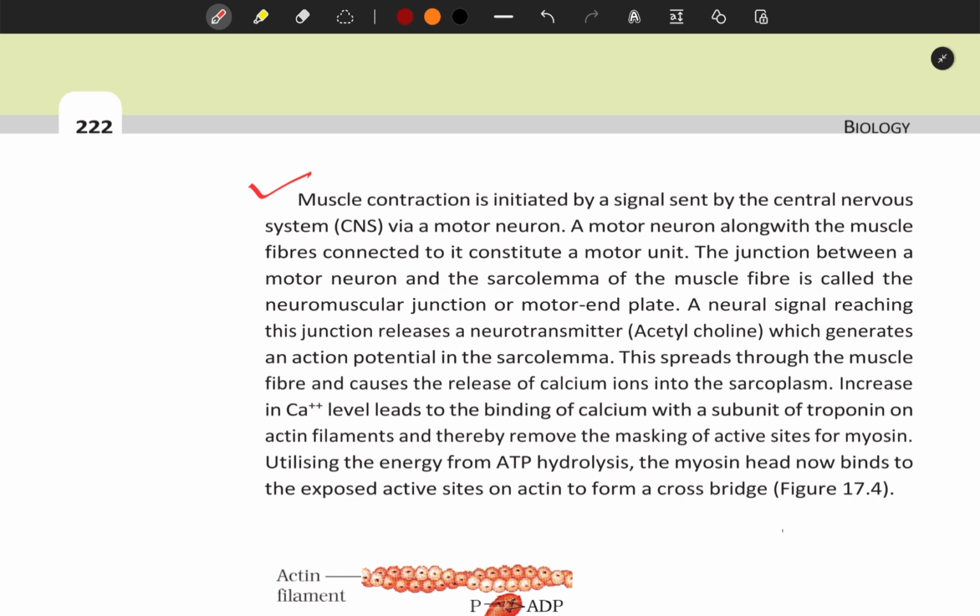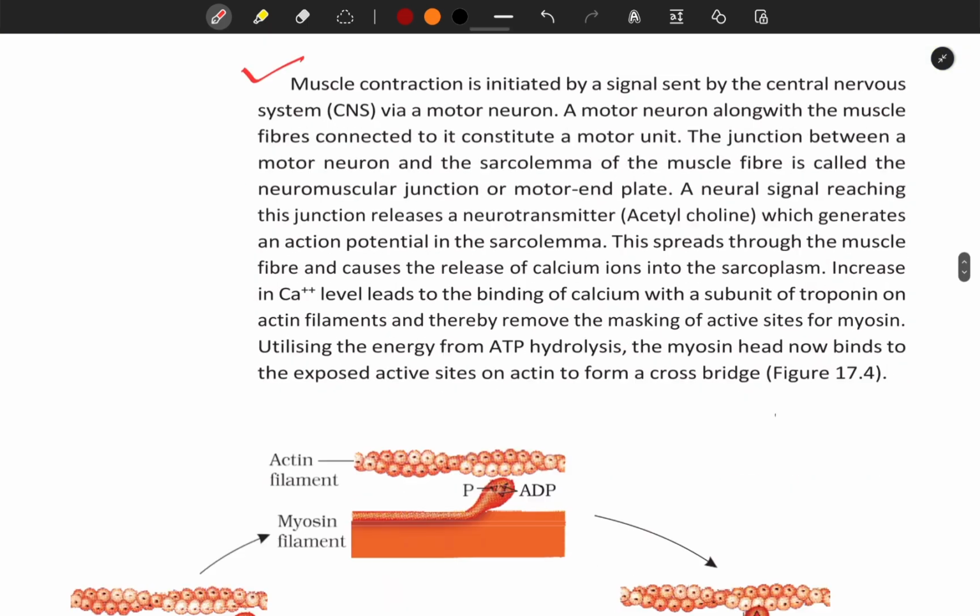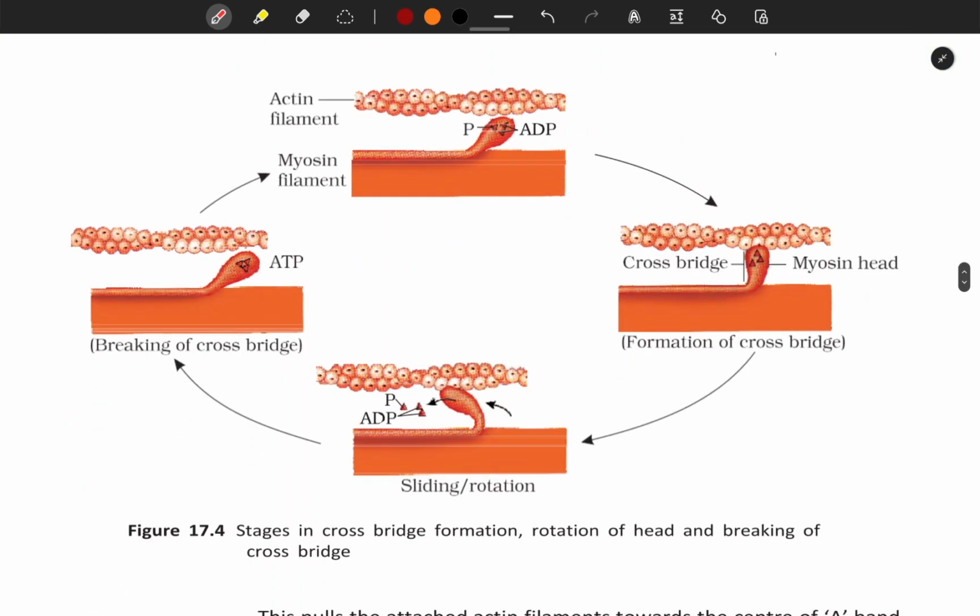Increase in calcium ion level leads to the binding of calcium with the subunit of troponin on actin filaments and thereby removes the masking of active sites for myosin. Utilizing the energy from ATP hydrolysis, the myosin head now binds to the exposed active sites on actin to form a cross bridge. Figure 17.4 shows stages in cross bridge formation, rotation of head and breaking of cross bridge.